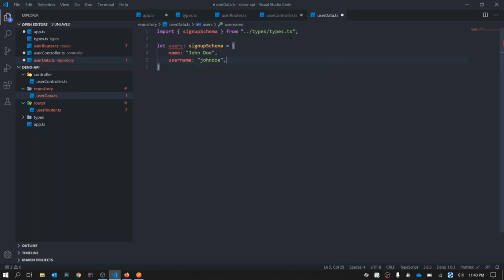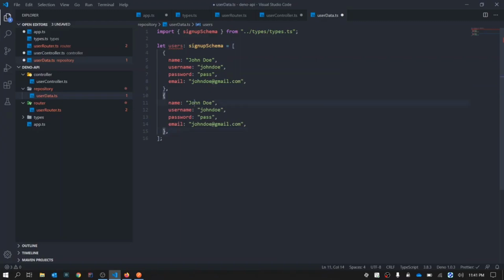Then password we can have as pass. Then the final thing that we need is email. So we can say email as johndoe@gmail.com. Let's consider that. I'll copy this user. Sorry, as it's an array, it's better to cut. As it's an array, we will define at least two users. First will be this, and the second will be, say,